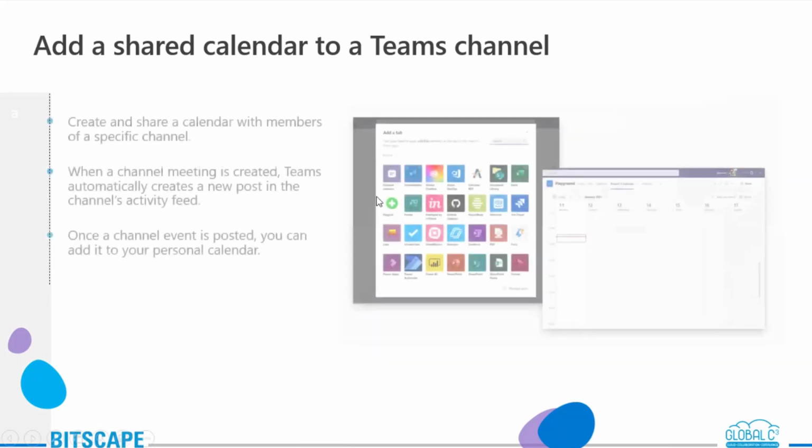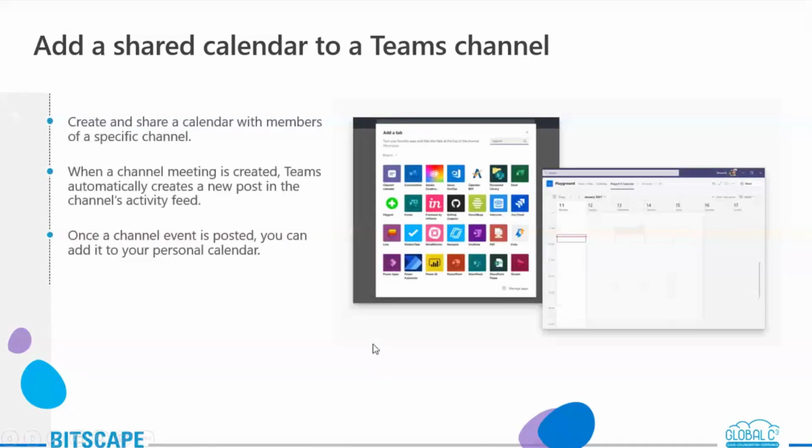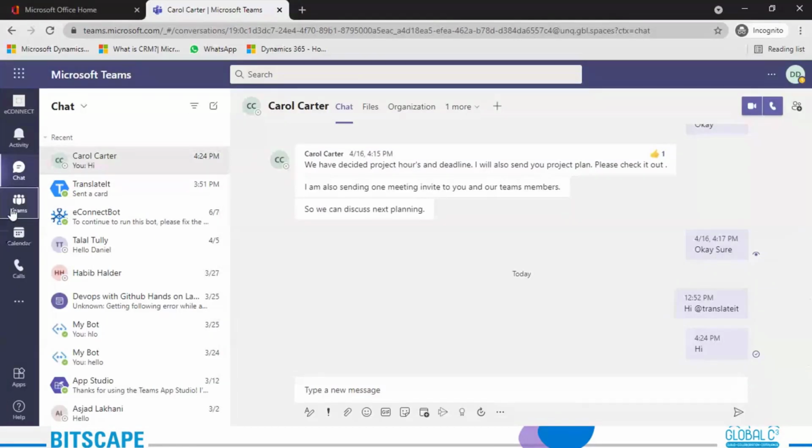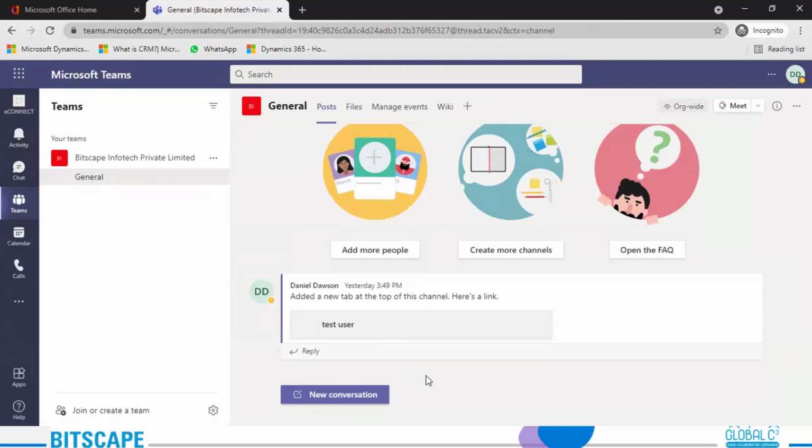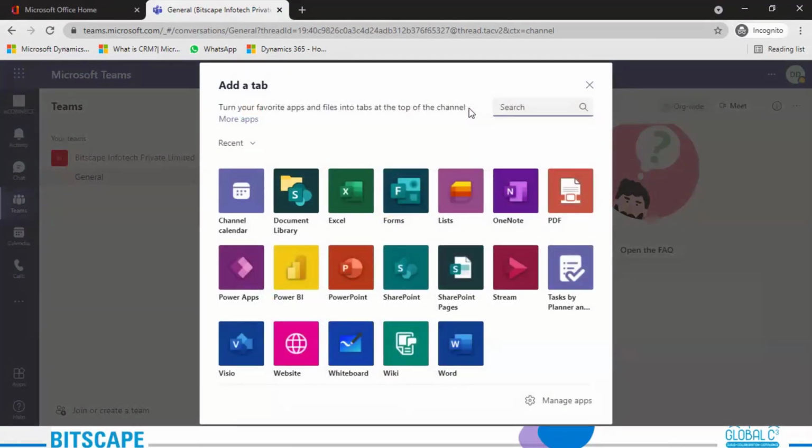Okay, adding a shared calendar to a Teams channel. For example, now all of us are working on a project. Let me go to our Teams channel. We are all working on a project together, and we have a specific type of calendar that we will all be working with every morning at 10 o'clock. We will have a daily status meeting.